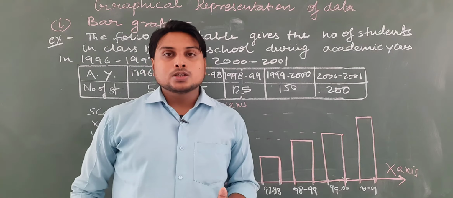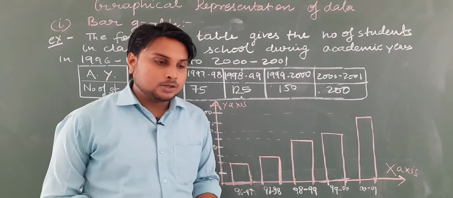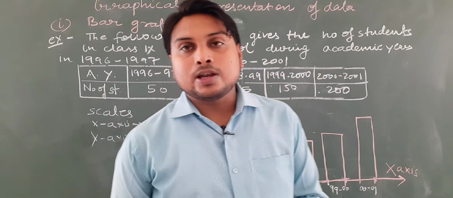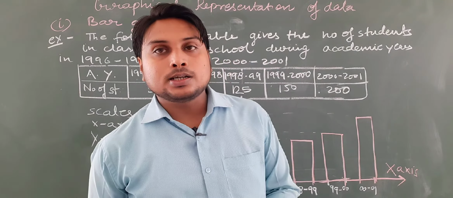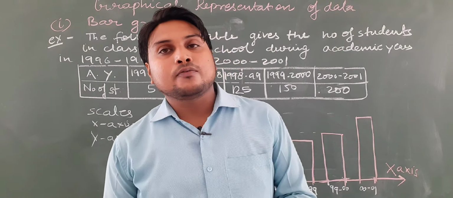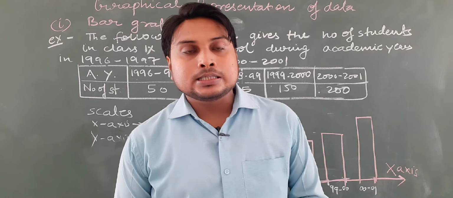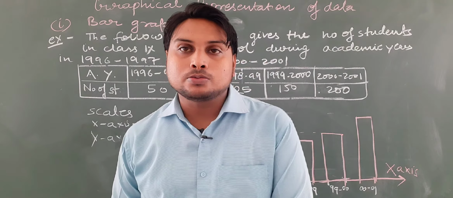So whatever topics we have studied today: the definition of statistics, then statistical data, that is primary data and secondary data, and then frequency distribution, discrete frequency distribution and continuous or grouped frequency distribution.